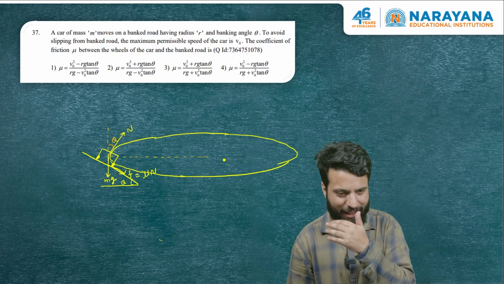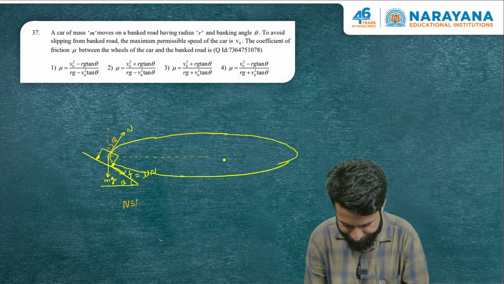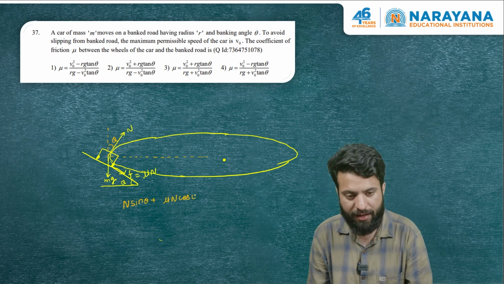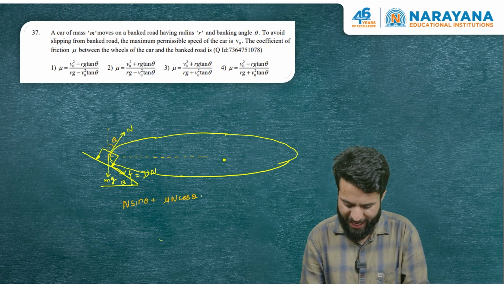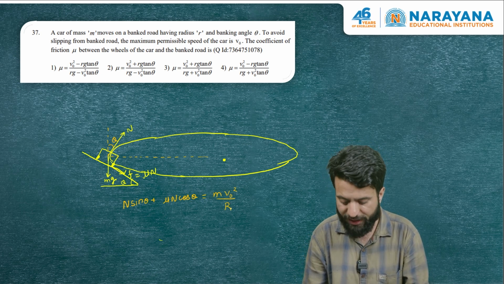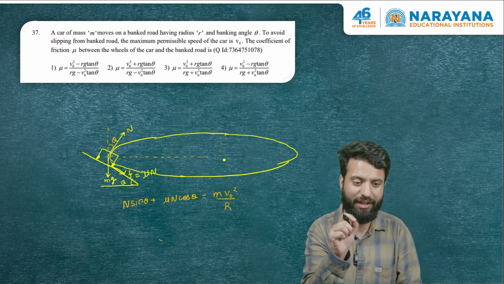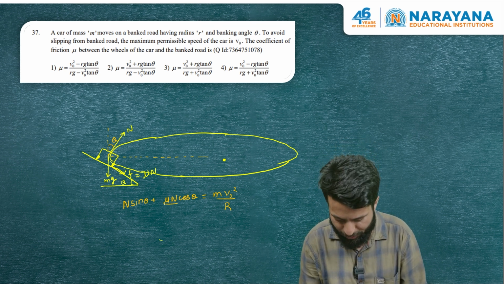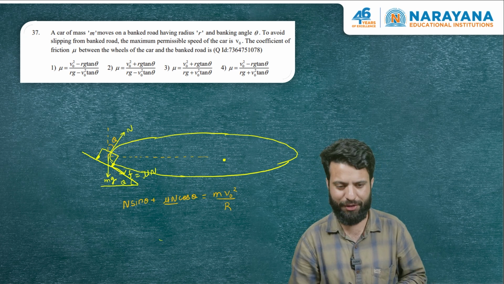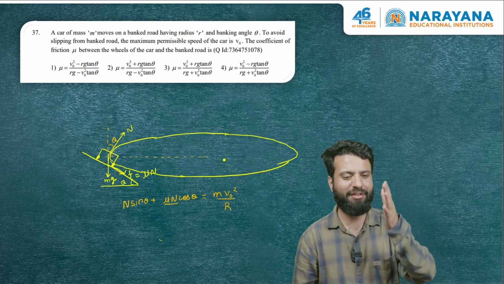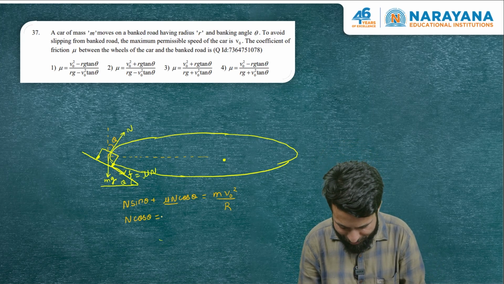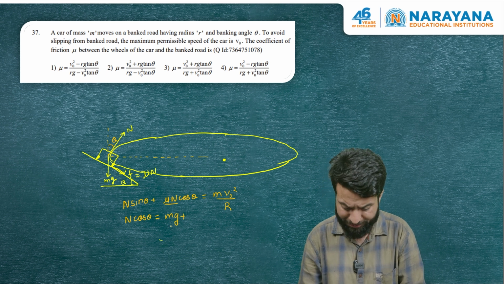As far as the radial direction goes, N sin theta plus the f cos component, f cos theta, that is providing the centripetal force, which is mv square by r. Please note one thing, that when the speed is v naught, at that time the friction will be at its maximum value, mu into N. If the speed is less than v naught, then friction will be less than its maximum value. The other equation, as I told you, we have to write in the vertical direction, which is N cos theta is equal to mg plus f sin theta.